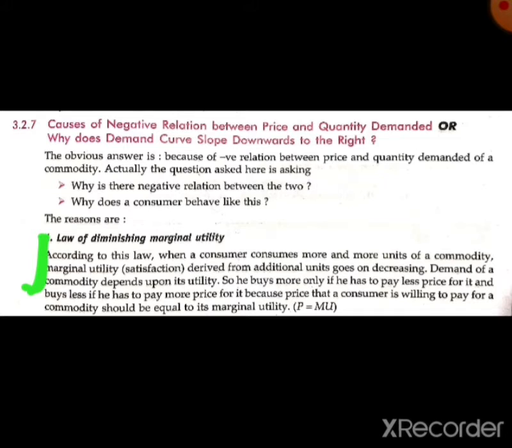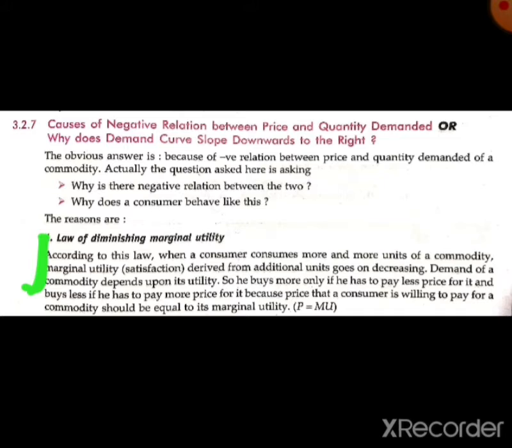So he buys more only if he has to pay less price. Any consumer purchases more of the commodity when its price is low, and buys less if he or she has to pay more price.